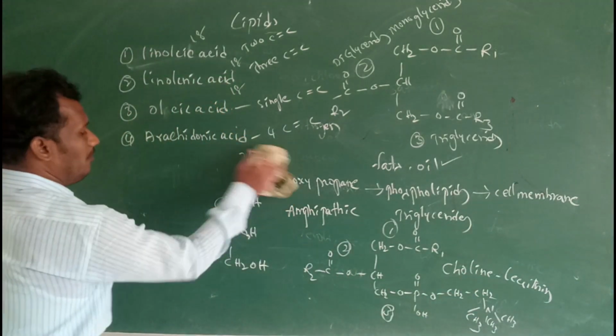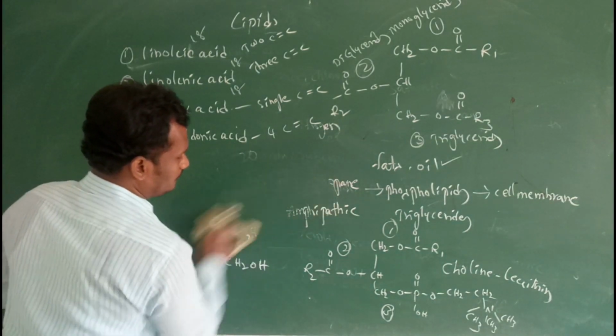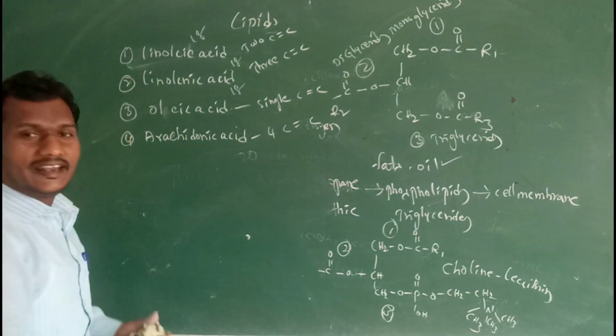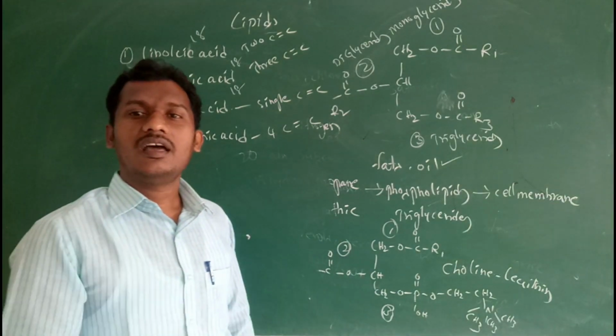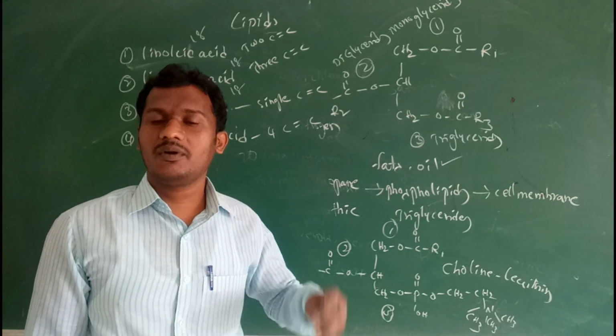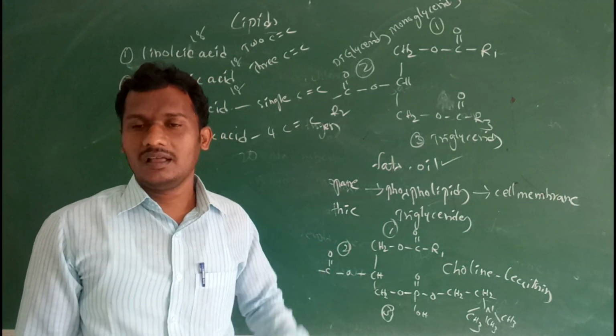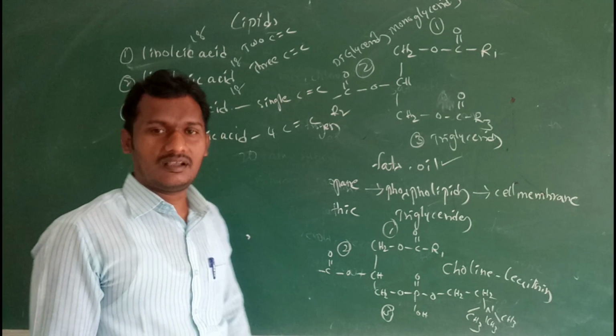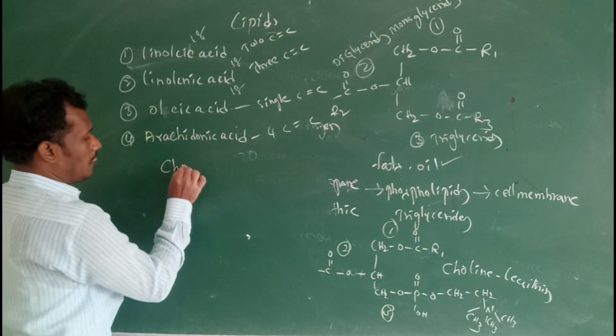Then another class of lipids is derived lipids. Derived lipids are lipid-like structures. Best examples are sterols or terpenes, then prostaglandins.